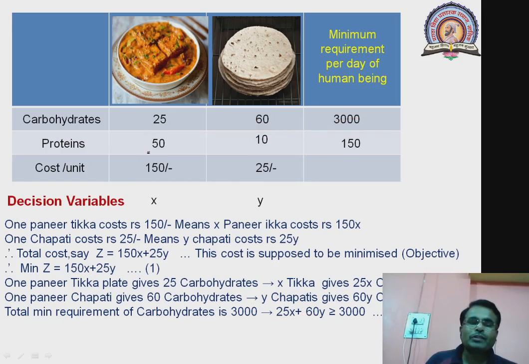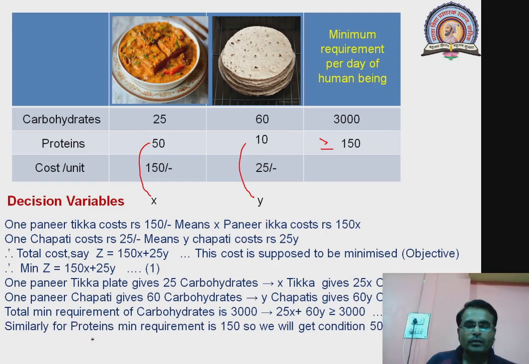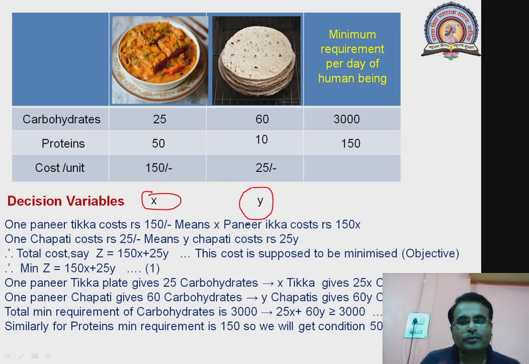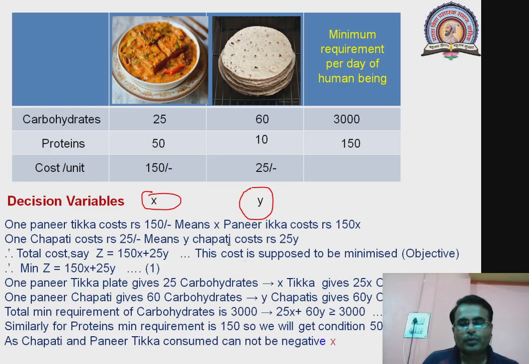The second restriction, similarly, we can consider 50x plus 10y, which should be greater than or equal to 150, isn't it? Similarly, for protein the minimum requirement is 150. That's why we get the condition 50x plus 10y greater than or equal to 150. As x and y are assumed to be the number of units of paneer tikka or chapati to be consumed, they should not be negative, and hence the values of x and y should be greater than or equal to 0.